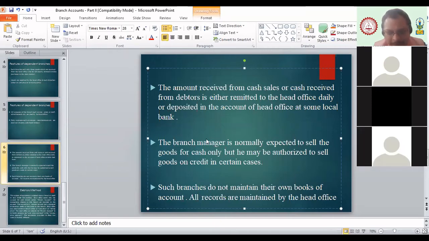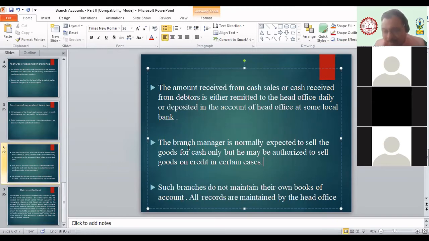Dependent. Correct? Everyone? Yes, it is a dependent branch. That means for every single transaction and every decision, the branch is dependent on the head office. So the question is, if there is a chance of bad debts, who is responsible for that? ये आता है ना क्वेश्चन कि अगर बैड डेट्स हो गया तो who is responsible?